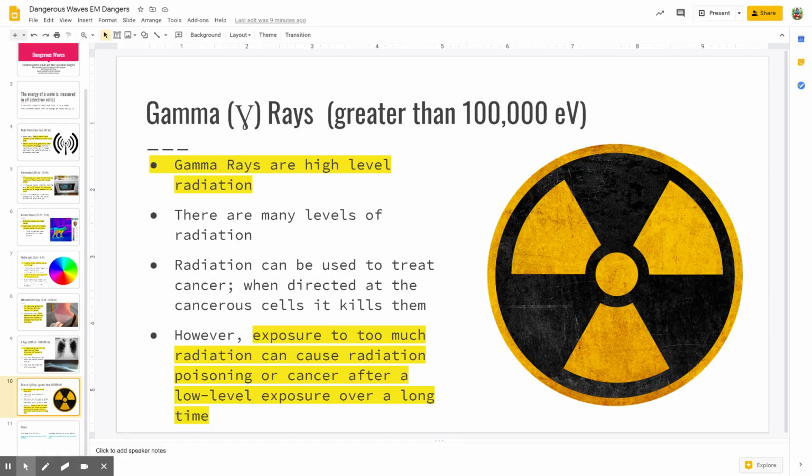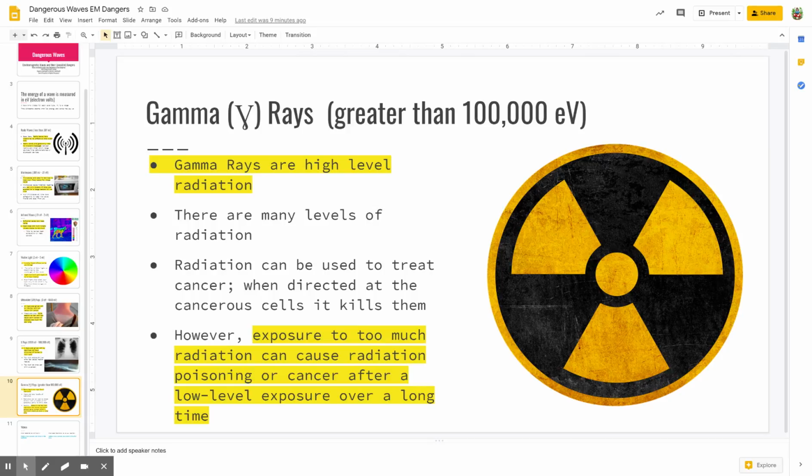Now, gamma rays, well, radiation itself, we can use the lower levels of it to treat cancer. So we can direct that low level radiation at the cancer cells and it kills those cancer cells. Now, there's a double-edged sword there. If you expose your entire body to radiation, even those healthy cells, then those healthy cells can become cancerous. So when they do radiation treatment, they deliberately target it directly at the tumor itself just to kill those cancerous cells. All right. So those doctors are using all kinds of safeguards and all kinds of precautions to make sure they're not hurting you. They're just trying to get rid of that cancer cell.